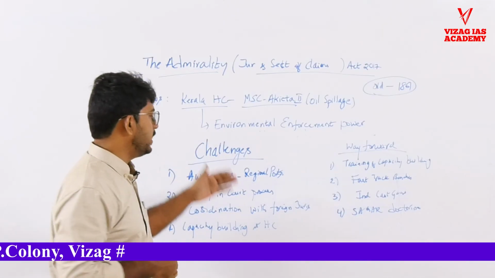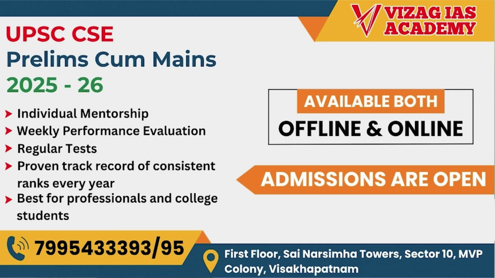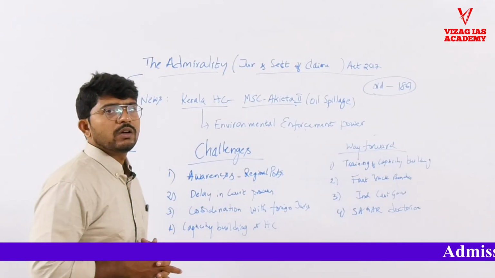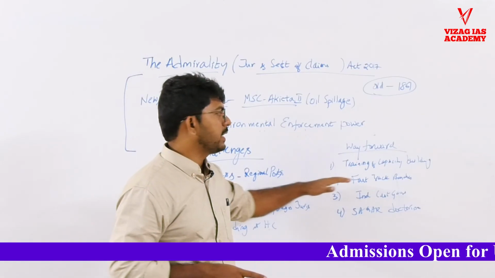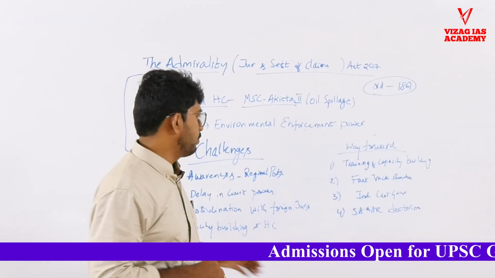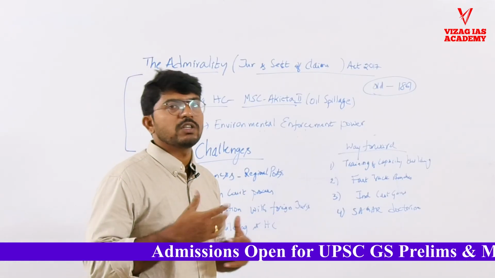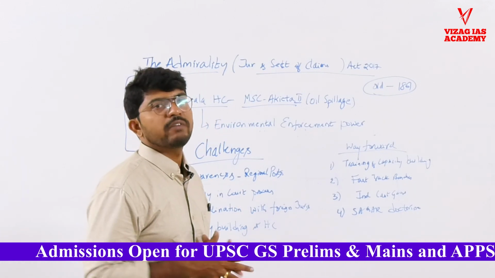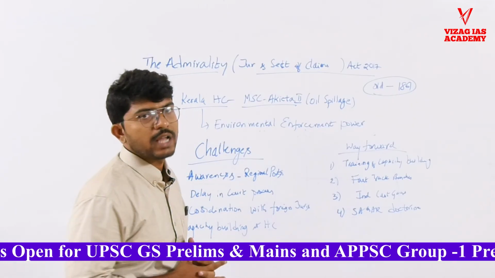For all this, we need capacity building at the HC, high courts. We need some technical persons and tribunals related to this capacity building for high courts. These are some of the challenges faced by this act and in its enforcement. What is the way forward here? Training and capacity building at high courts for effective implementation, and creating fast track benches to reduce the delay in proceedings, and to give better and early benefits to whoever incurs the damages.